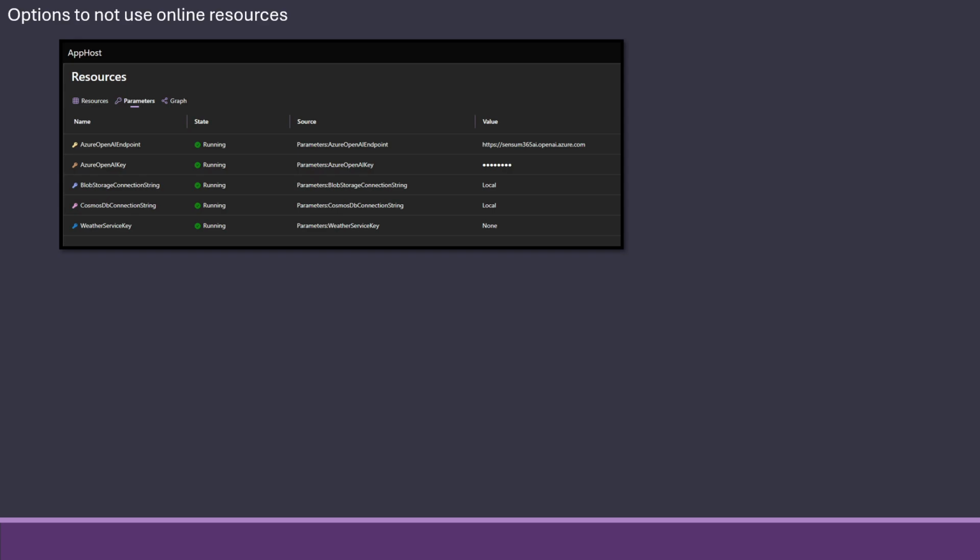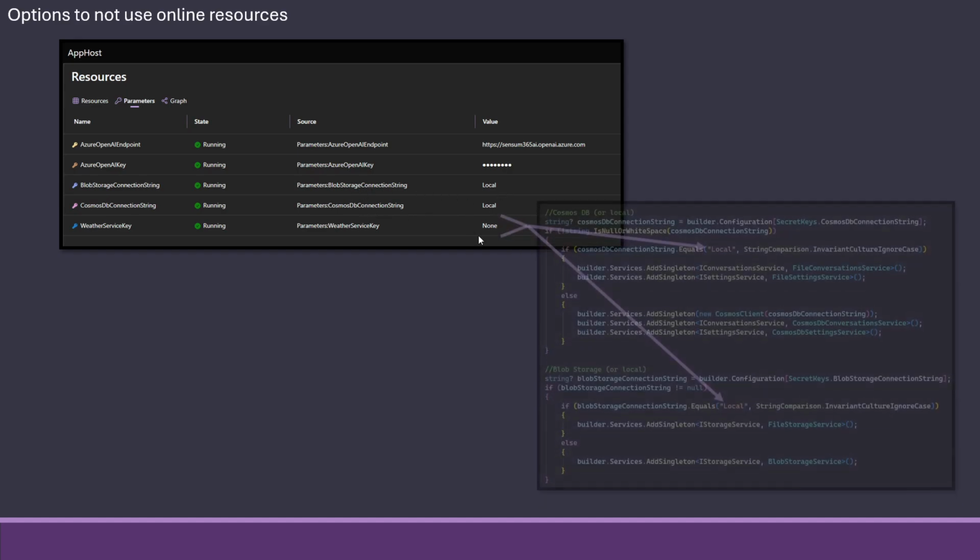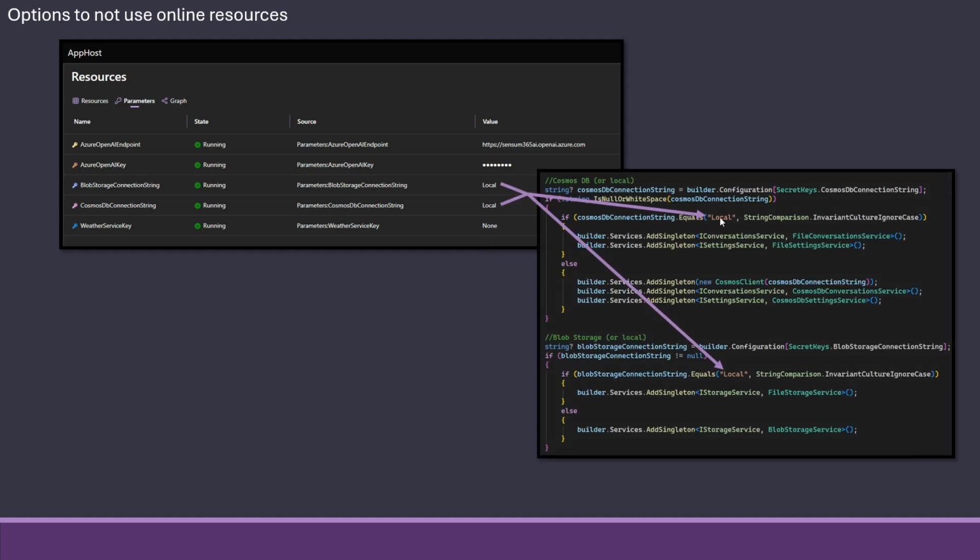Because since we introduced blob storage and Cosmos DB, I've gotten some feedback that not everyone has the option to make a blob storage or a Cosmos DB by themselves, and it is annoying for them that they can't use the system now. So what I've done is made it so that if you just write the word local into these two connection strings, it will go in and check that.